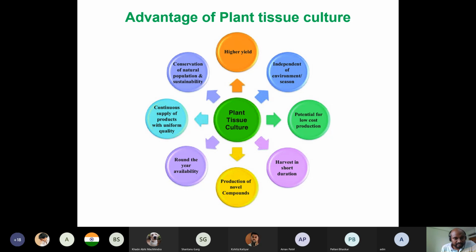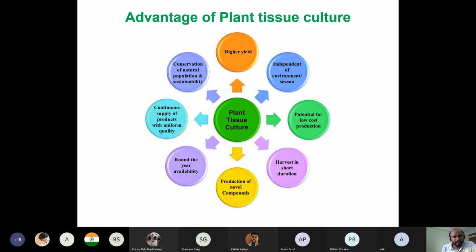One is obviously higher yield. For example, a plant growing in the environment outside takes a lot of time to become a big tree or reach the fully mature phase. But in culture, the developmental time is a little bit shorter. Usually one plant can be grown with proper medium for up to 4 to 5 months, mostly 1 to 2 months, but it sometimes varies. Also, you don't have to depend on the environment, and there is potential for low cost production.